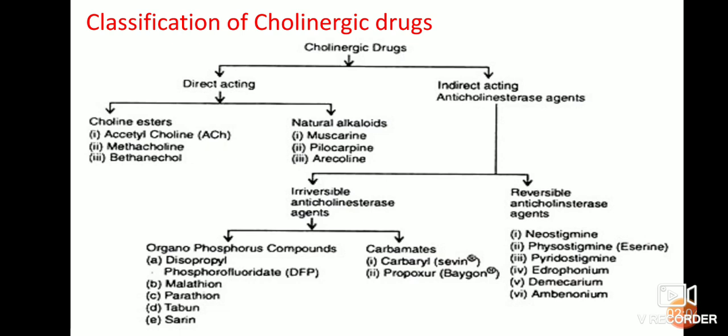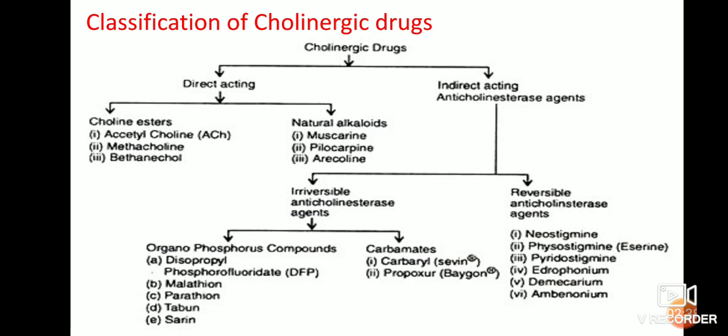Coming to the indirect acting anticholinesterase agents, we can divide them into two types: reversible and irreversible anticholinesterase agents. Reversible agents include neostigmine, physostigmine, pyridostigmine, edrophonium, demecarium, and ambenonium. The irreversible anticholinesterase drugs are again subdivided into two types: organophosphorus compounds and carbamates.